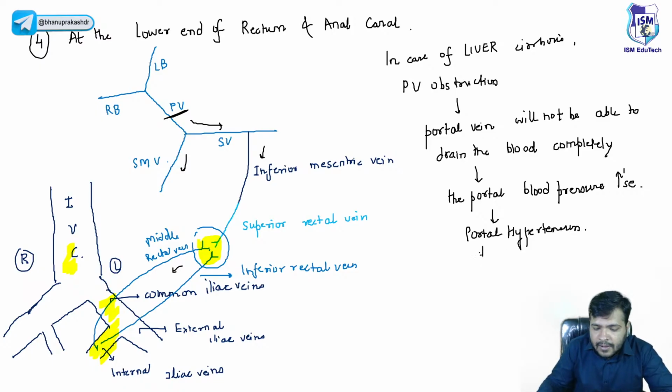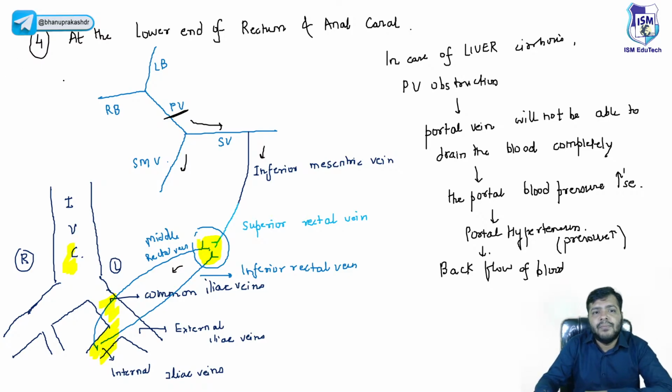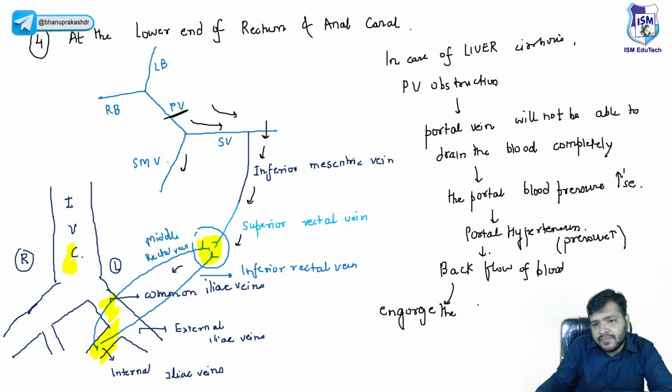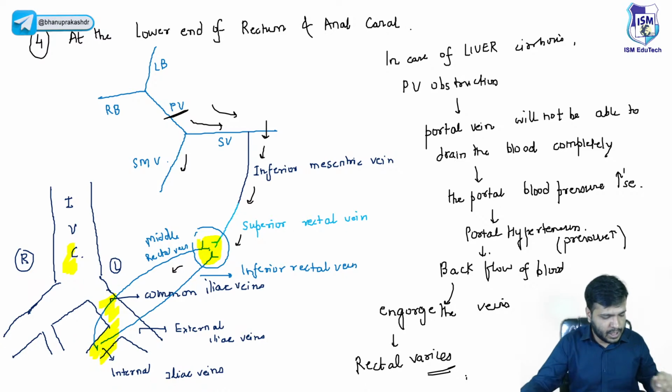Backflow. Now, portal hypertension basically means the pressure will increase. Due to this, what will happen? Backflow of blood will be there, obviously. The blood will flow in the opposite direction, the back direction. And obviously, what will happen? They will engorge the veins, and that will lead to rectal varices.